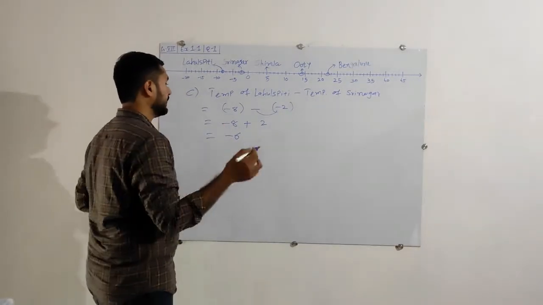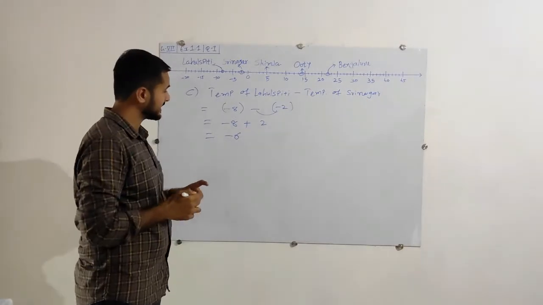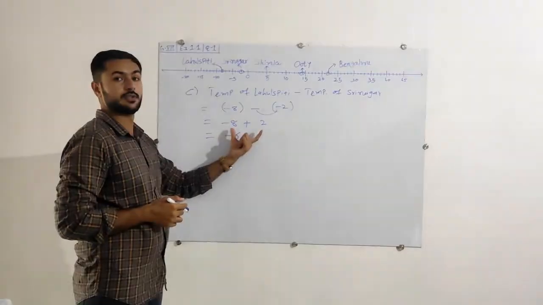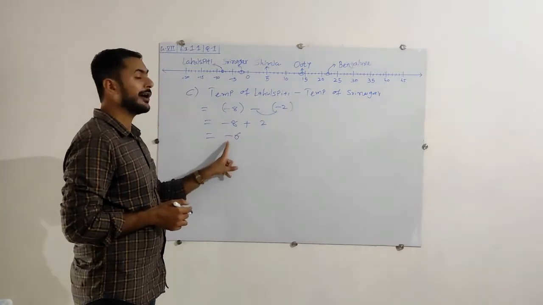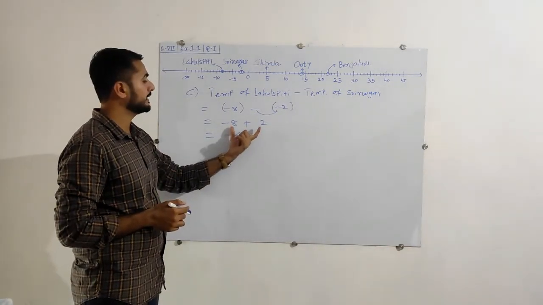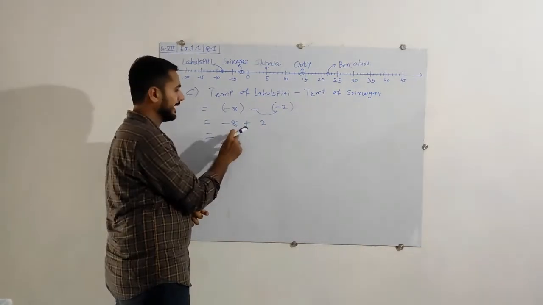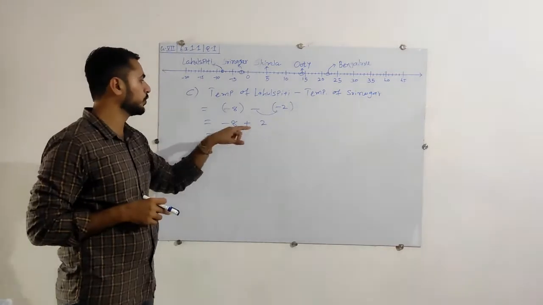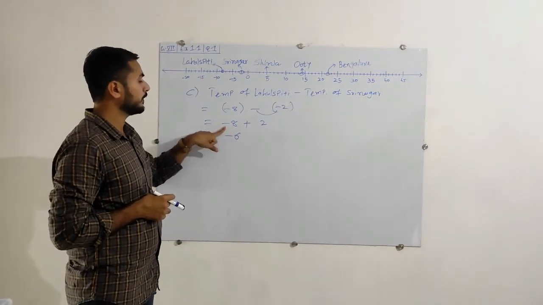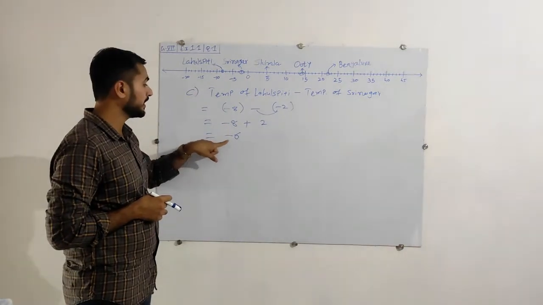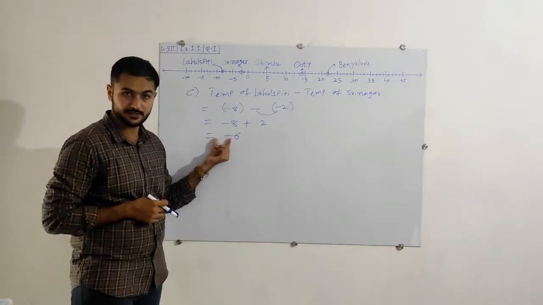See here, minus plus minus. It means we will do subtraction for these two numbers. So 8 minus 2 is 6. Now, which sign do we have to put here? We have to identify which is the bigger number. 8 or 2? Of course, 8 is bigger than 2. Now, what is the sign of 8? That is minus. So we put the sign of the bigger number. That's why the answer is minus 6.